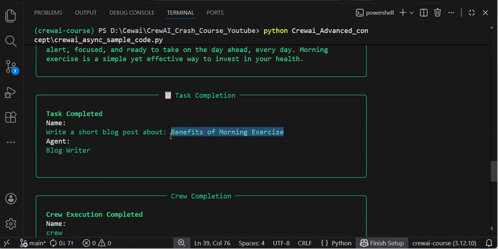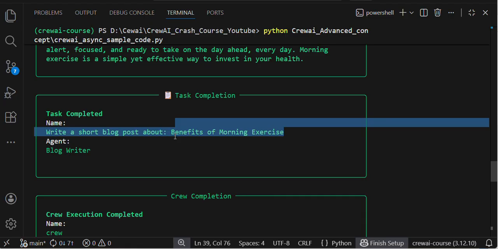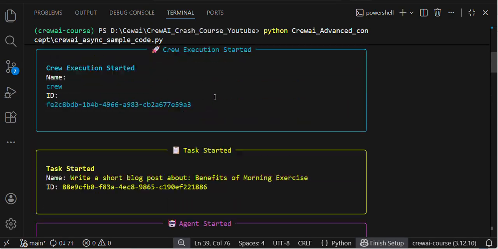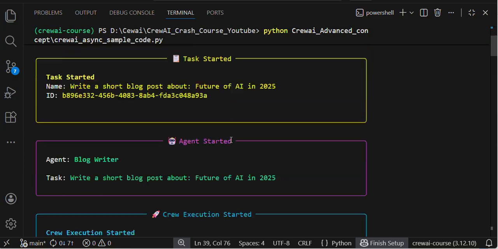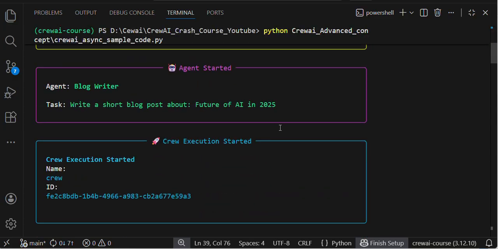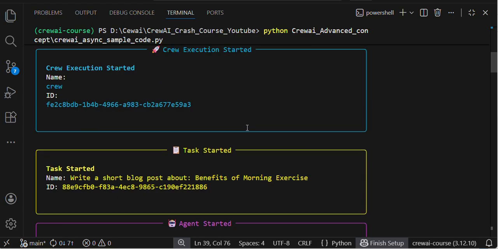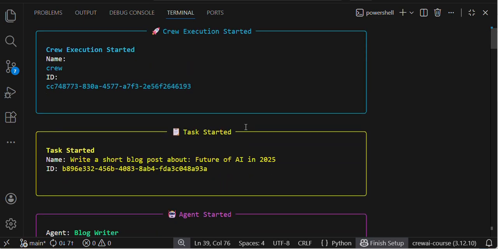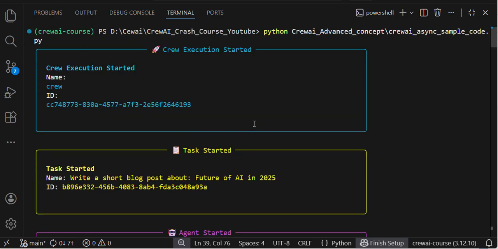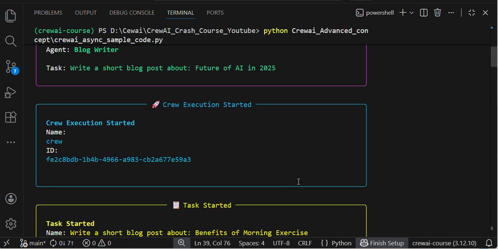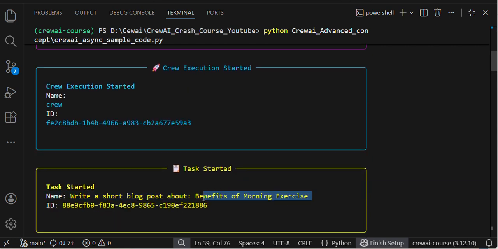Now, asynchronously. If you see, the task started, execution started, agent started, task started. Here, concurrently it is able to start. I missed this thing. If you see, the first task, future of AI in 2025, and then benefits of morning exercise, it can execute concurrently.